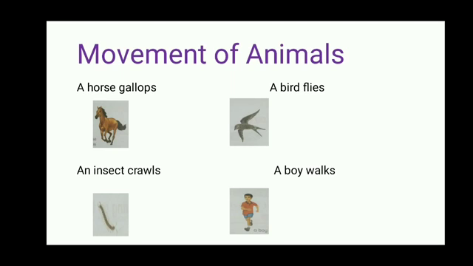In the other picture we can see that the bird is flying. So flying is a bird's movement and the insect is crawling. We can see that a boy is walking. So these all are the movements of these particular living things. The horse gallops, the bird flies, an insect crawls and a baby and a boy walks. So these are all the movements of living things which we call animals here.